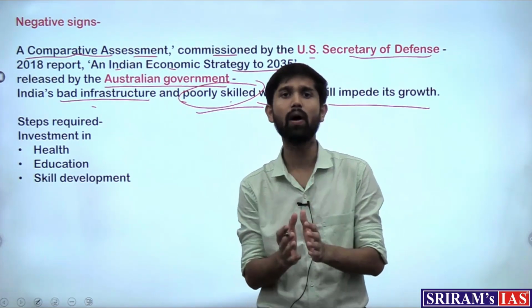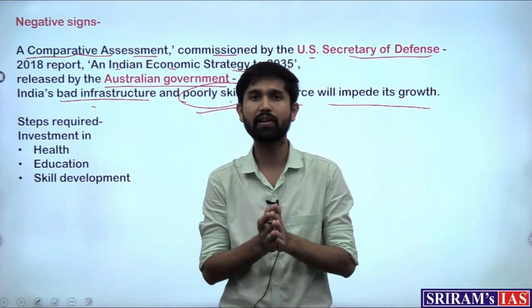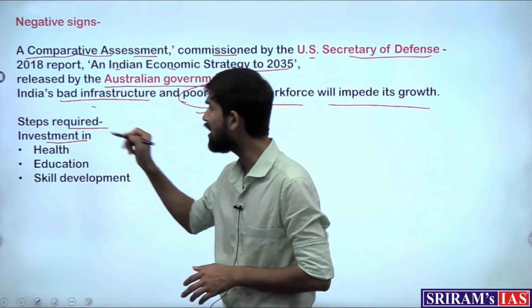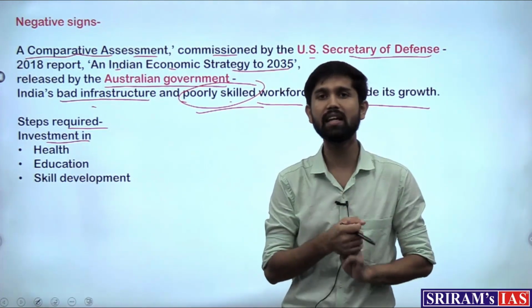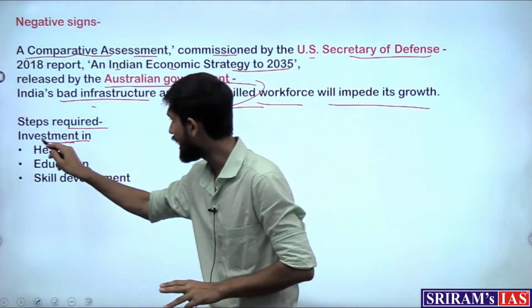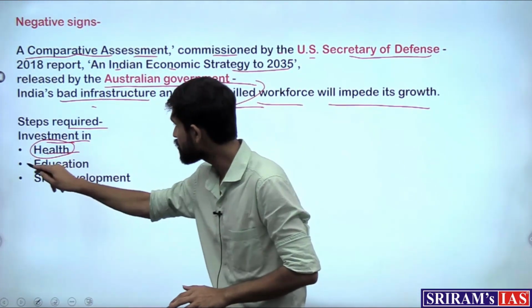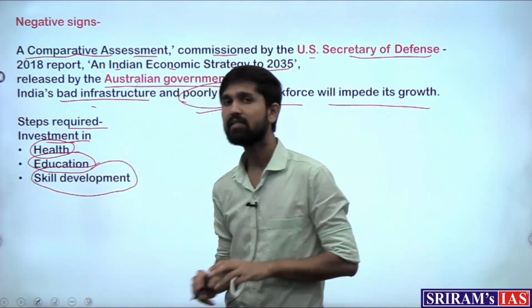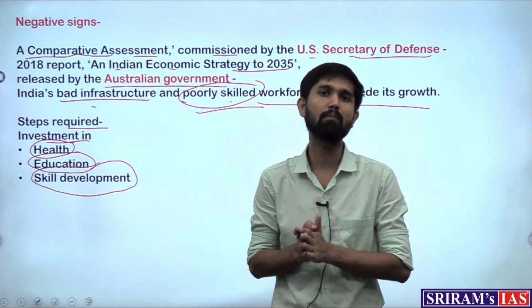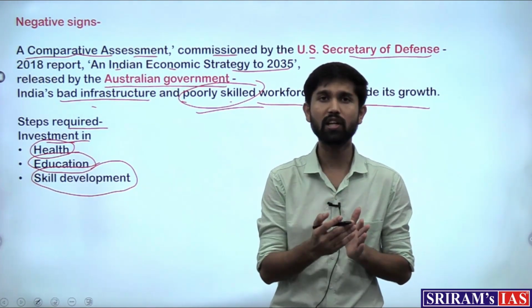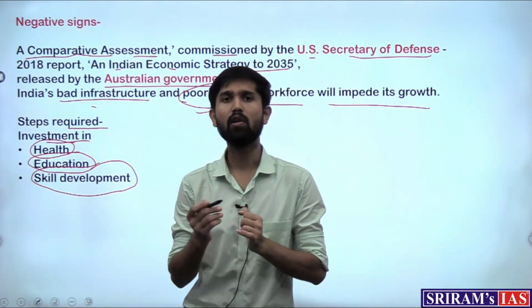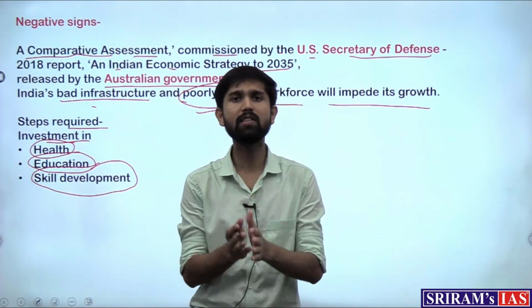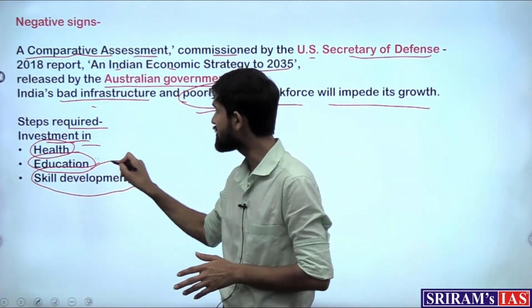a conclusion that what is required is to invest in this demographic dividend in a very critical manner. That is, steps are required to make heavy investment in three critical areas in the Indian economy. That is the health of the population, the education of this demographic dividend population, and their skill development. These three areas are the utmost important areas that we should indulge in, in a holistic manner, from the private, public as well as civil society. All three pillars need to come together and invest in these three fields.